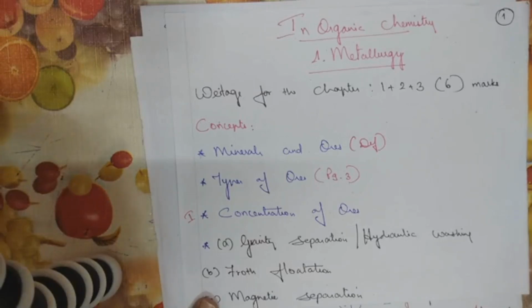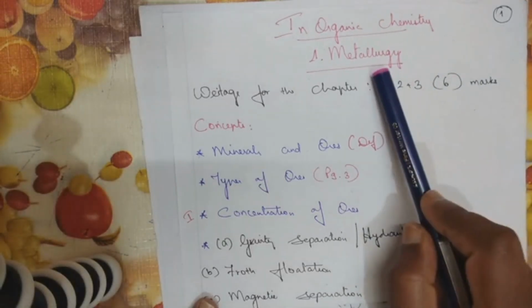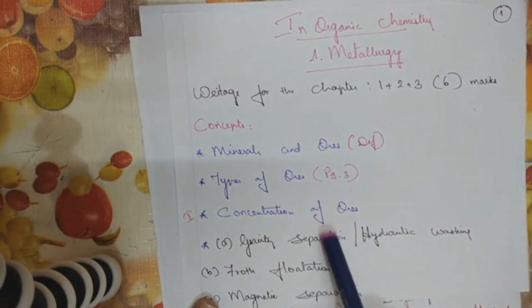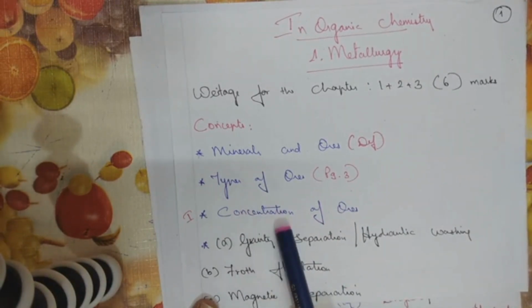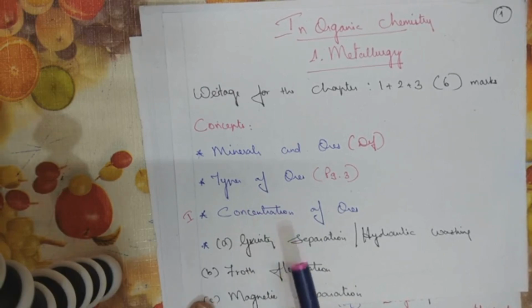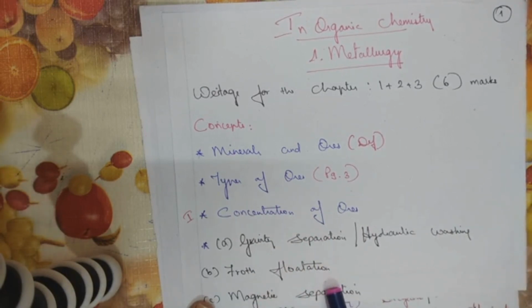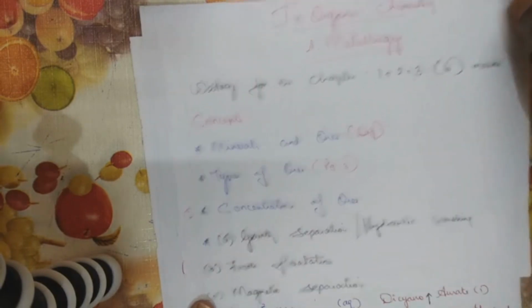Good wishes, dear students. In the chapter of metallurgy, there are 4 different methods of concentration of ore. Concentration of ore means removing the impurities: gravity separation or hydraulic washing, froth flotation, and magnetic separation. These 3 processes are quite easy for you to understand, so I am not uploading a video on them. If anyone needs it, please kindly send me a message, I will do so.